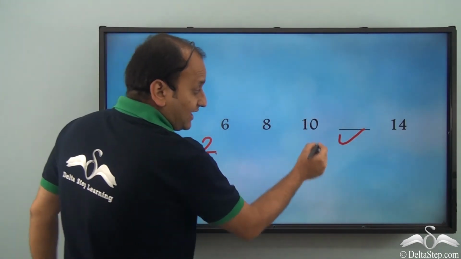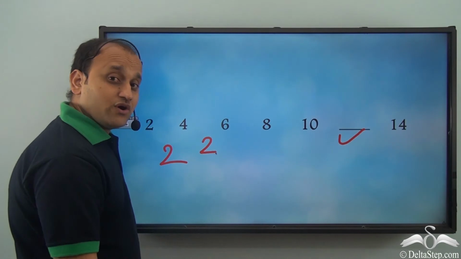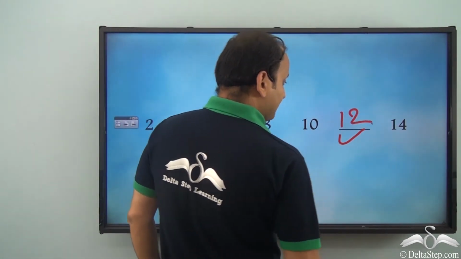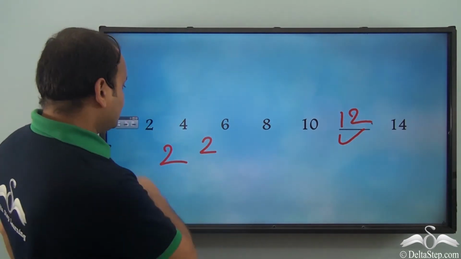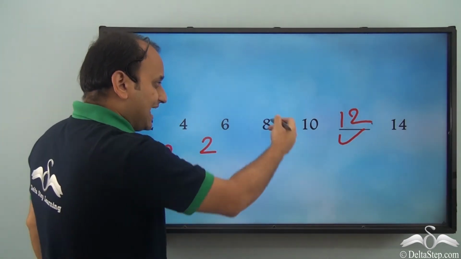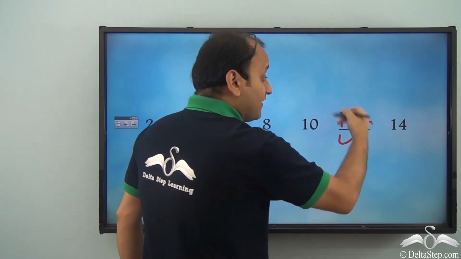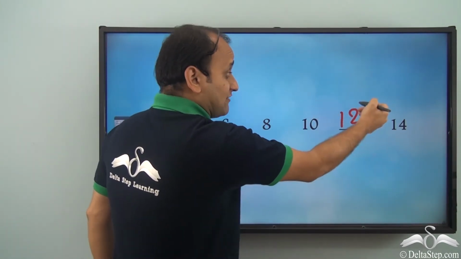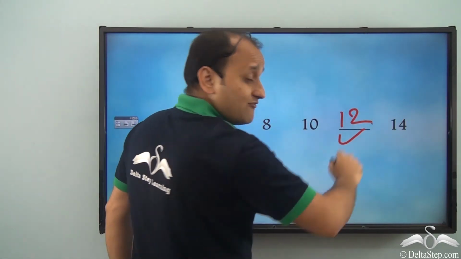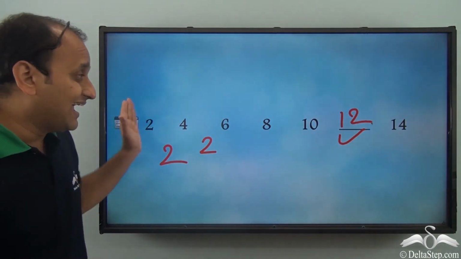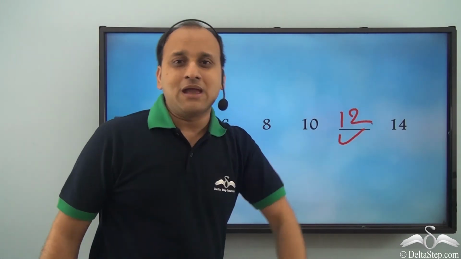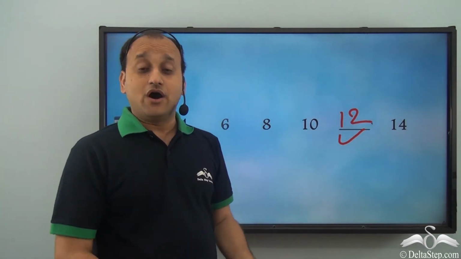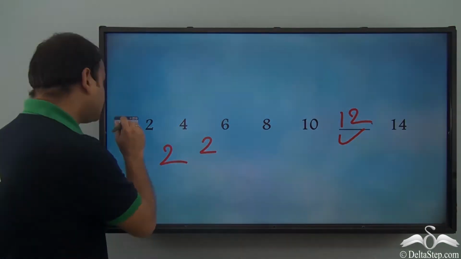So after 10, what should we have? So if we increase it by 2, we have 12. So now is it a pattern? 2, 4, 6, 8, 10, 12 and 14. So after 10 we have 2 increased, 12, and after 12 we have 2 increased, 14. So this is an increasing or growing pattern, and this is how numbers will show an increasing or growing pattern.